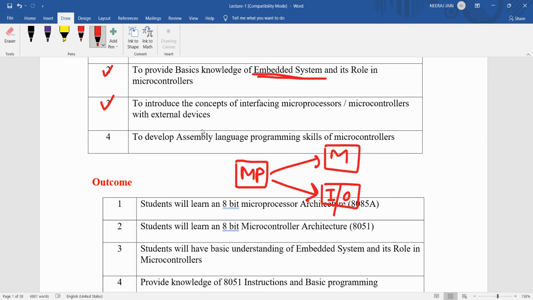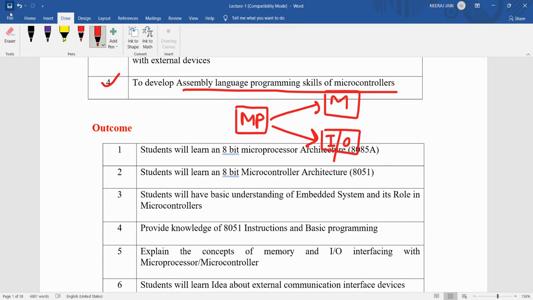Input output device means, suppose we want to connect a keyboard with the microprocessor, or we want to control an output device like a motor with the help of the microprocessor. And programming languages, assembly language, and basic programming of the microcontroller and microprocessor we will also learn.